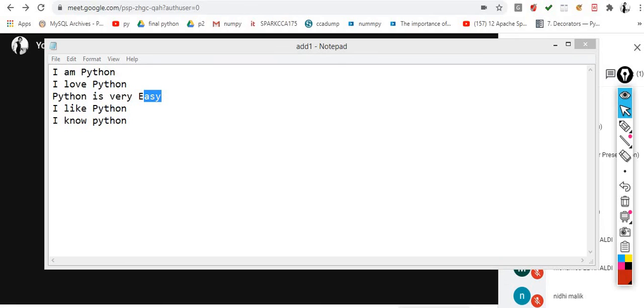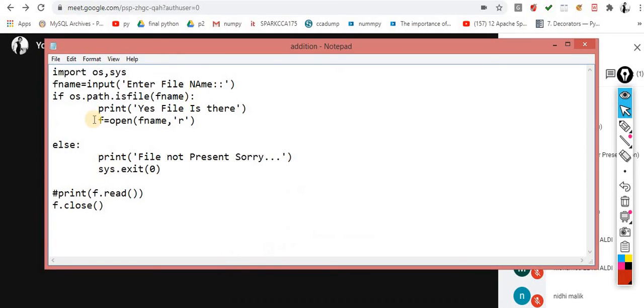Coding for the same. I am asking the user to first enter the file name that he wants to open. After this, let's suppose the file is there, then I am performing the operation. From this line, now you can understand the concept of why I use the end of this file.